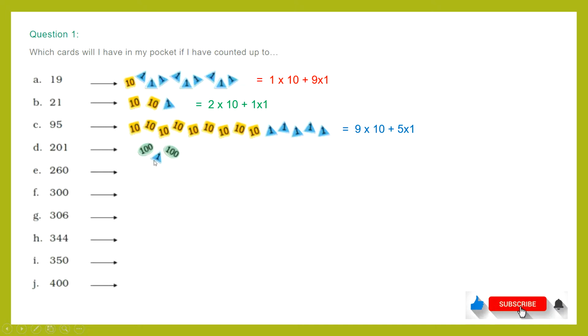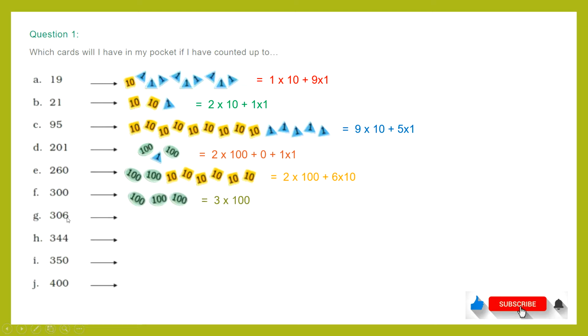In 201, 1 is at the ones place, so 1 card of 1. 2 is at the hundreds place, so 2 cards of 100. No card at the tens place. In 260, no cards of 1s, 6 cards of 10s and 2 cards of 100s. 300 is very easy, 3 cards of 100. In 306, 6 cards of 1s, 3 cards of 100s, and no card of 10s.